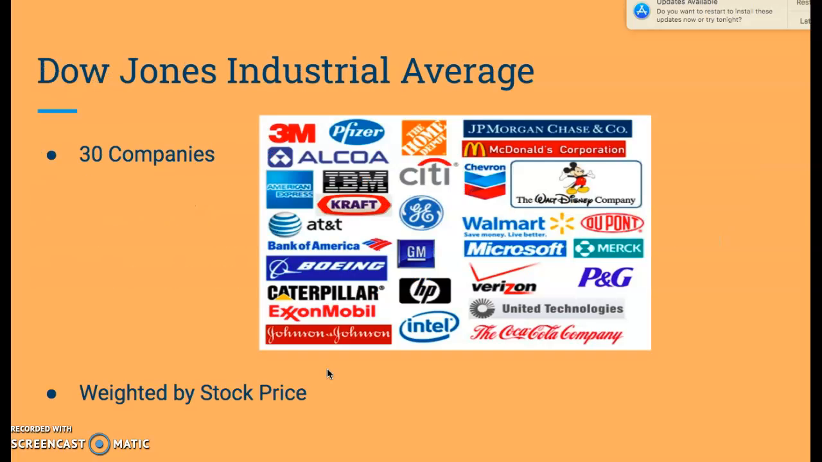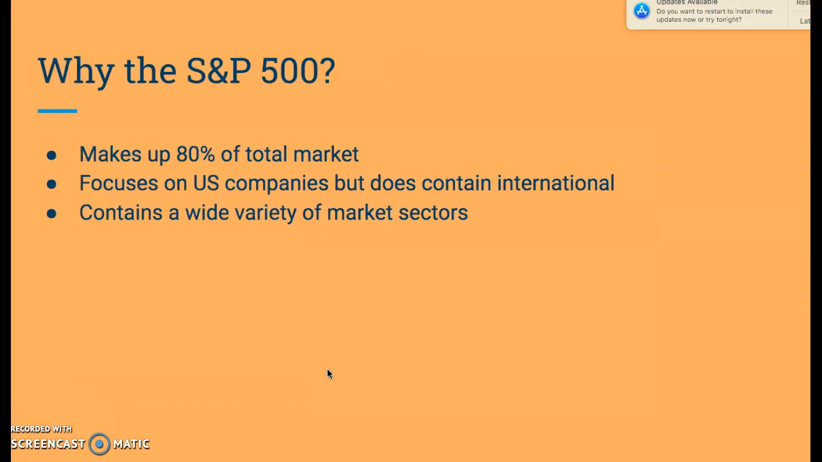Though this is one of the most popular indexes, it is not the only one. You may recognize the Dow Jones Industrial Average, which is another index that only looks at 30 companies and weights its significance by the individual stock price. So why do we choose the S&P 500 as a benchmark? Well, it represents 80% of the total stock market, focuses mainly on U.S. companies while containing some international, and represents a wide variety of market sectors.